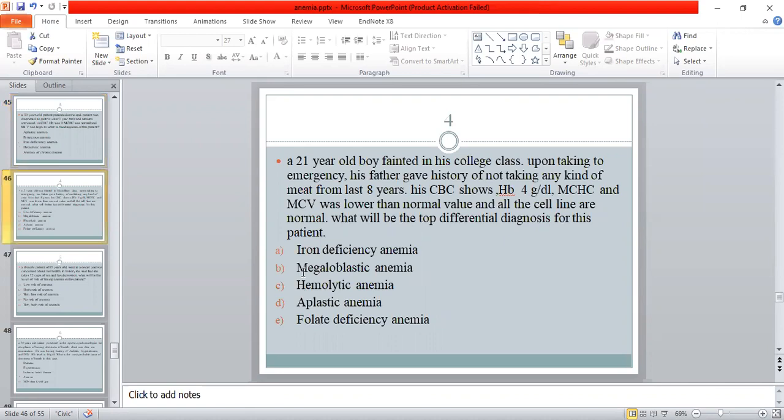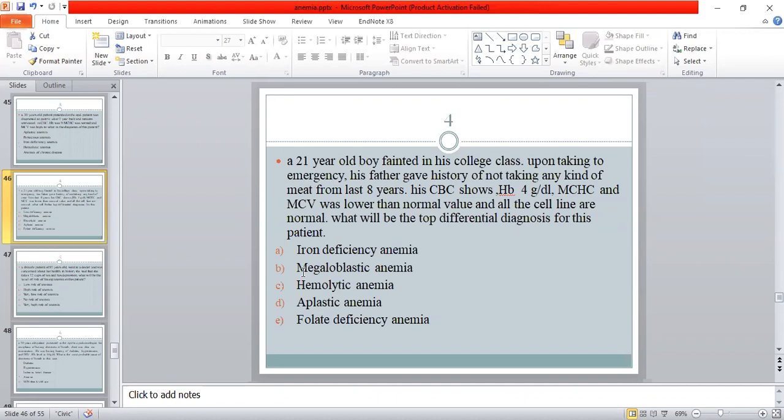Question number four. A 21-year-old boy fainted in his college class. Upon taking him to the emergency, his father gave a history of not taking any kind of meat for the last 8 years. His CBC shows HB level was 4 gram per deciliter, MCV and MCHC were lower than the normal value, but all the other cell lines were normal.